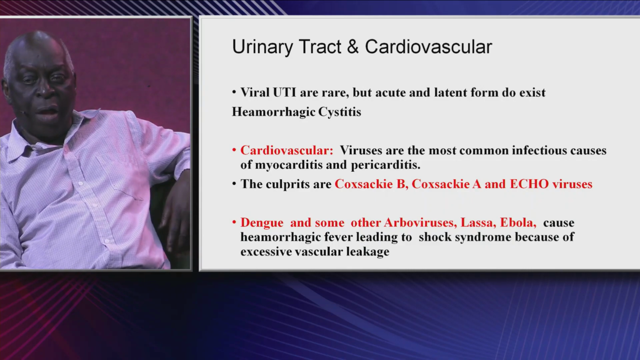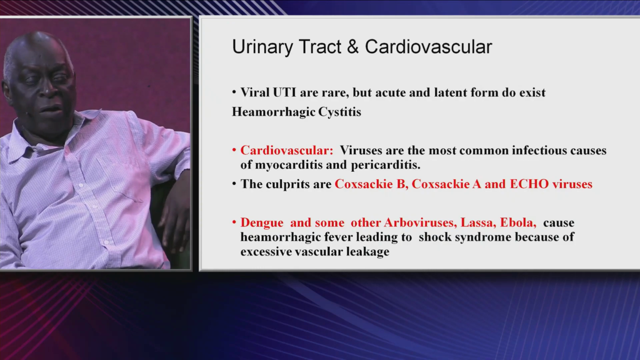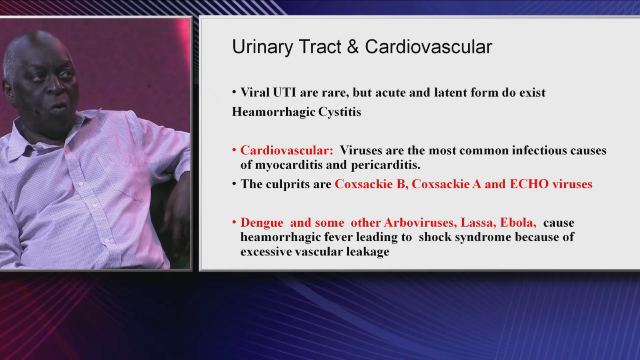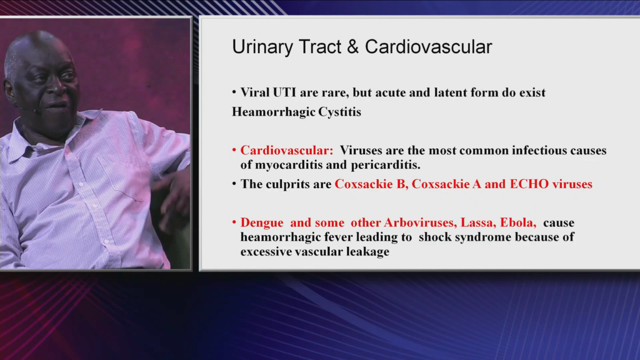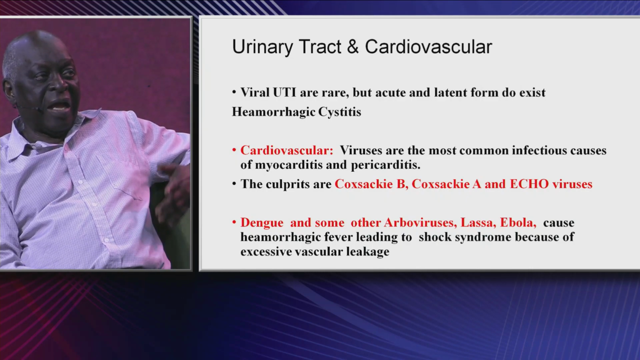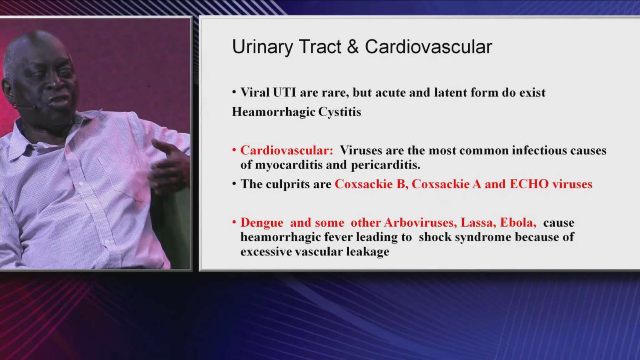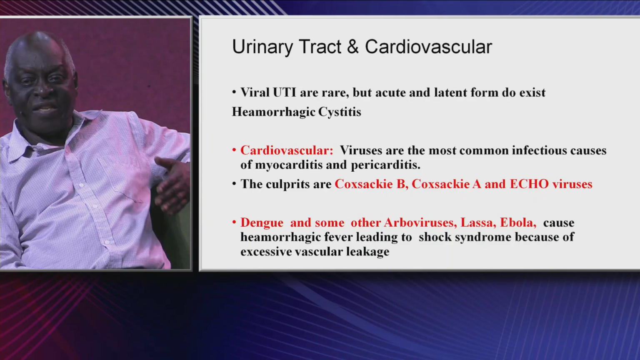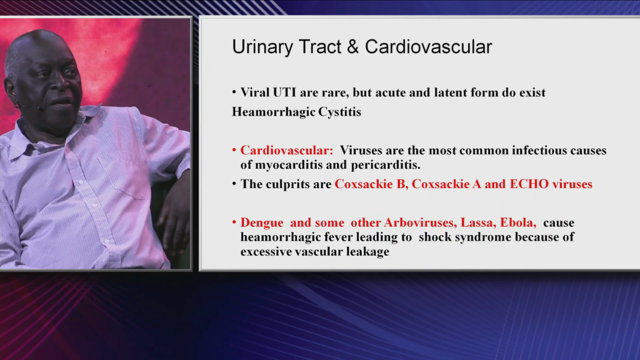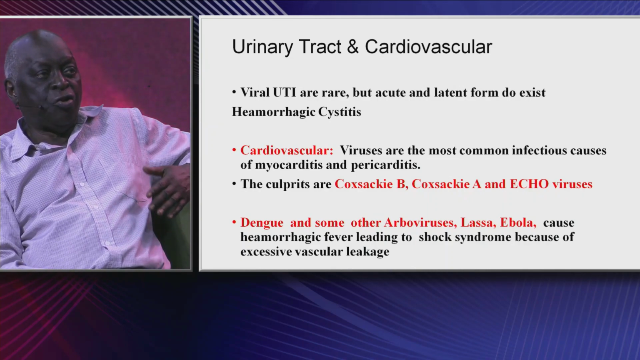What do I mean by ECHO? Enteric cytopathic human orphan. They can lead to cardiovascular diseases. Dengue virus and some other arboviruses, I'll be talking to us about arboviruses in the next slide. Dengue virus and some other arboviruses like Lassa, Ebola, cause hemorrhagic fever leading to shock syndrome. That's why they are referred to as hemorrhagic fever viruses. They lead to shock syndrome as a result of excessive vascular leakage.